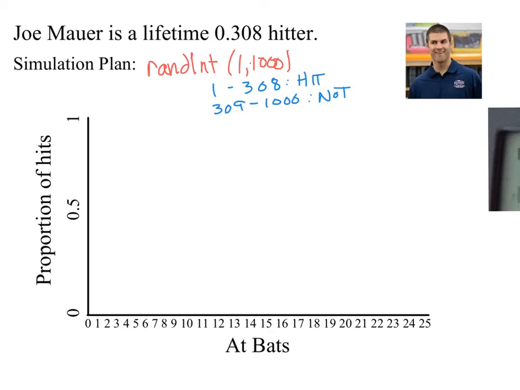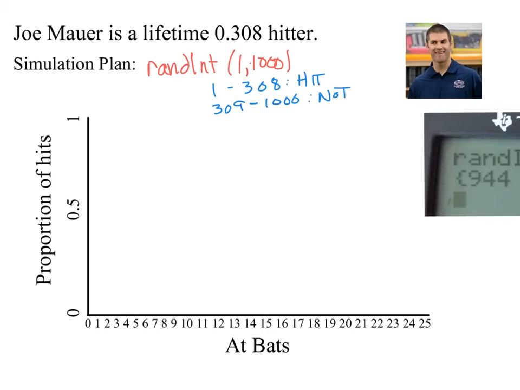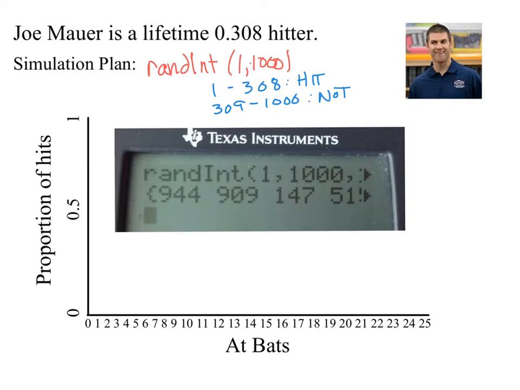Now, I did this in my calculator, and I actually just generated quite a few of them. You can see here, I have 25 spots. So I did RAND int 1, 1,000, and then I did 25. So you can see right here, this is not a hit, and then a hit. And then, of course, this looks like 500 and something, so it's not a hit.